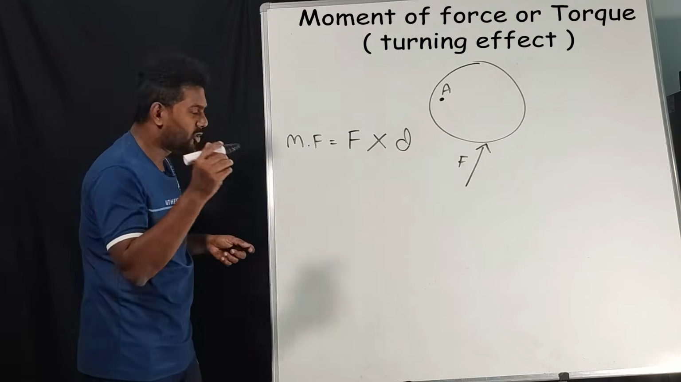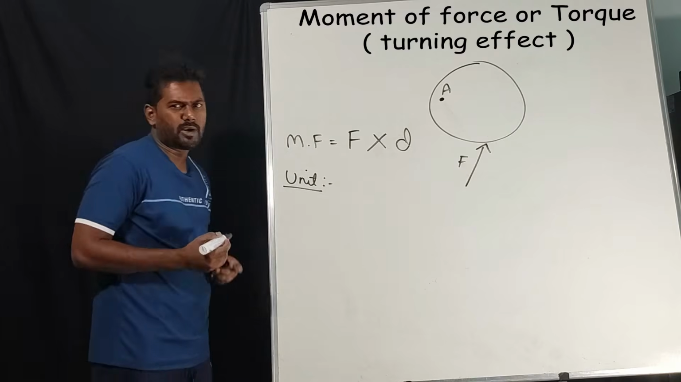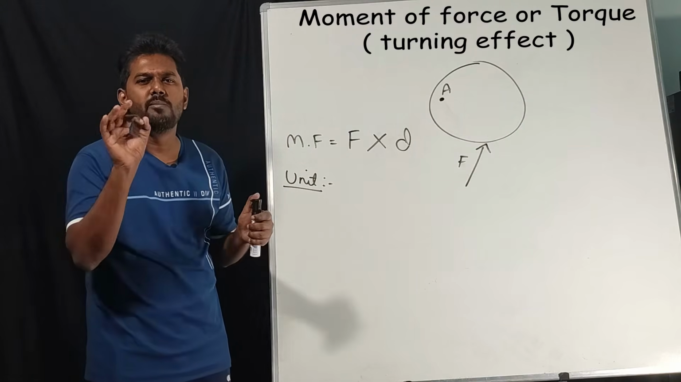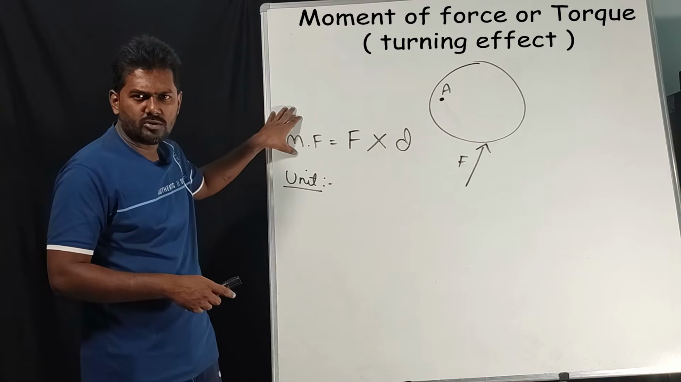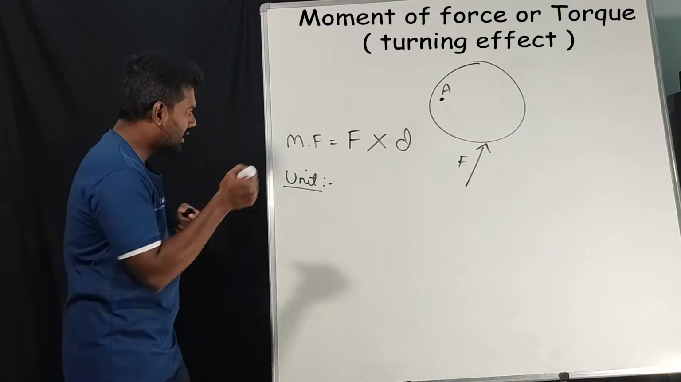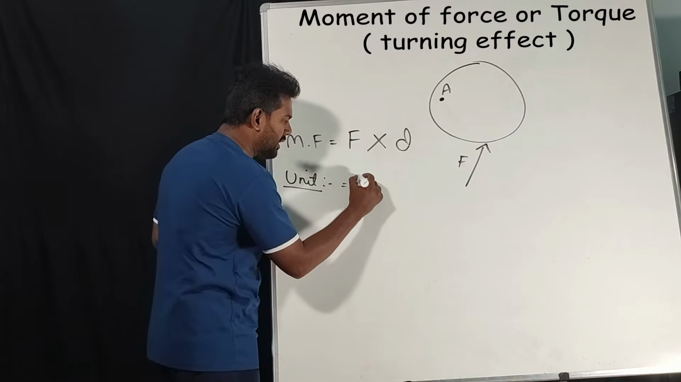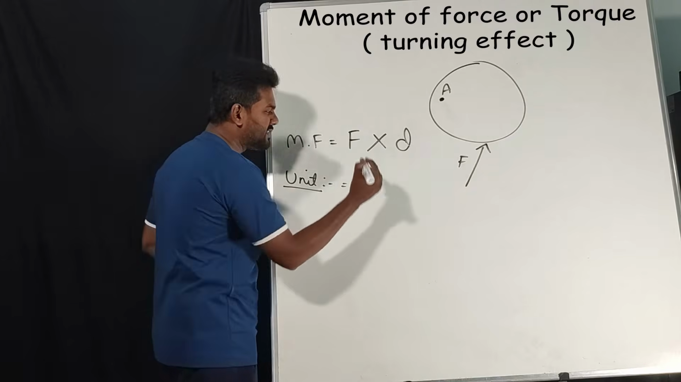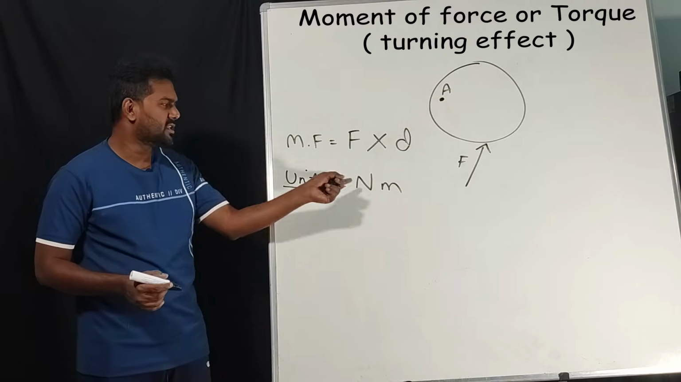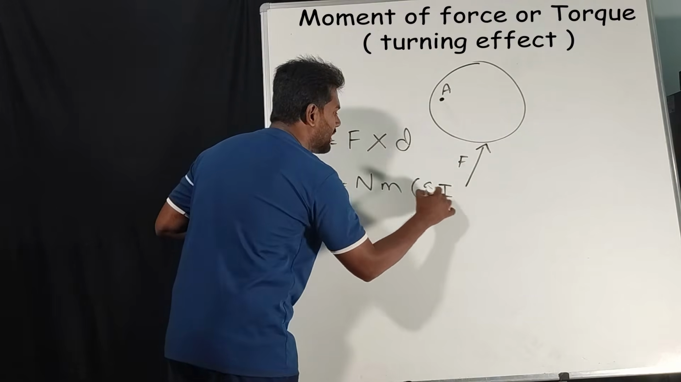Now we'll talk about units. Unit of moment of force. In the textbook they have explained many things. The important things are what moment of force is, what the factors affecting moment of force are, and units. So according to the formula, what is the unit of force? Newton. What is the unit of distance? Meter. So the unit of moment of force is Newton meter. This is the SI unit.